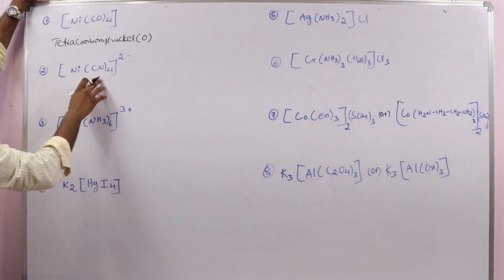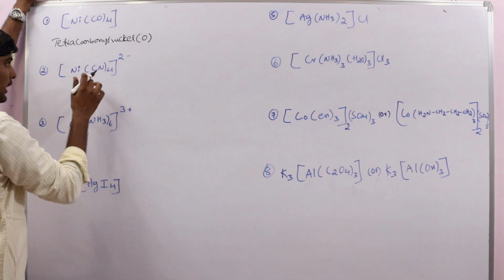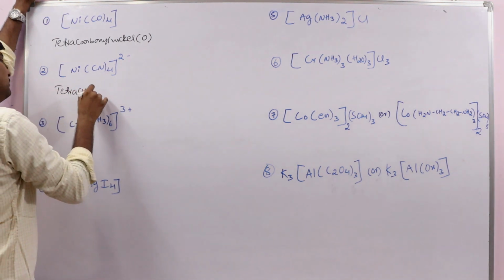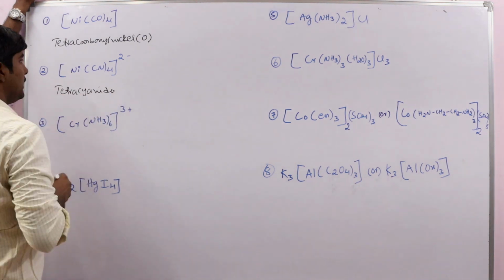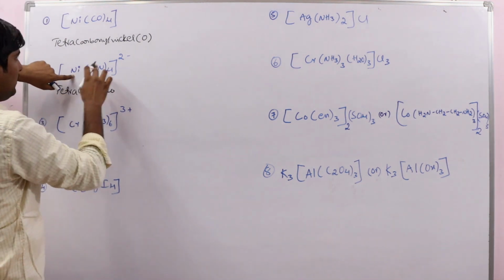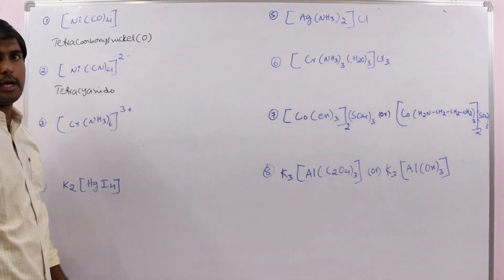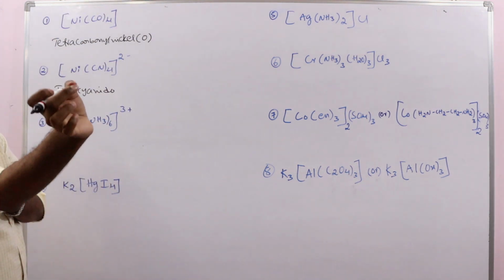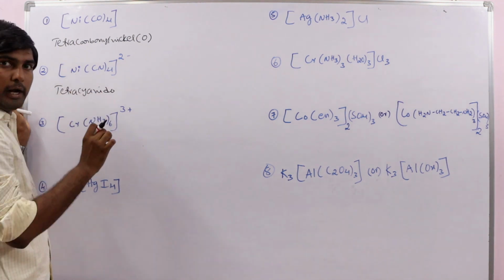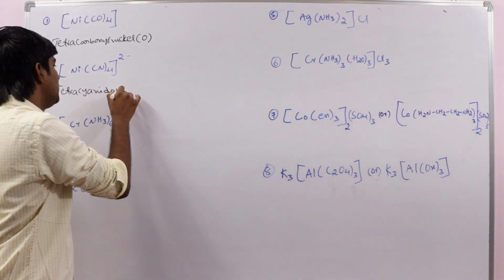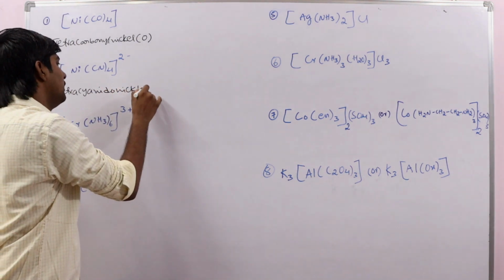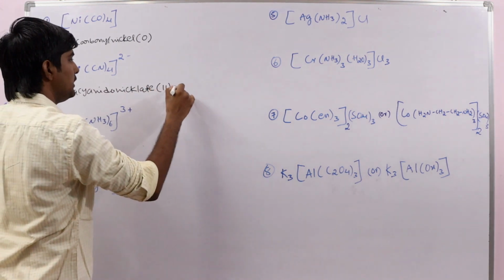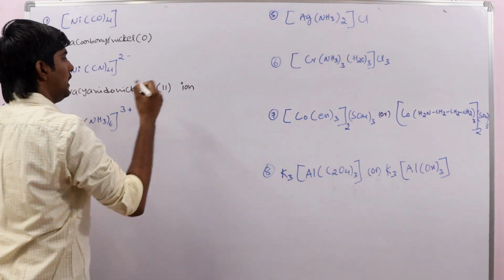Next, see this. Cyanido, so tetracyanido. Here we have a negative charge on the coordination sphere, so at the end of the name of the metal we have to add the word ate. So here we get nickelate, and the oxidation state of nickel is 2, ion.